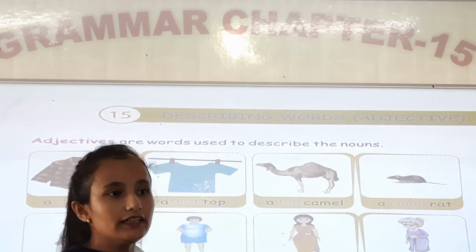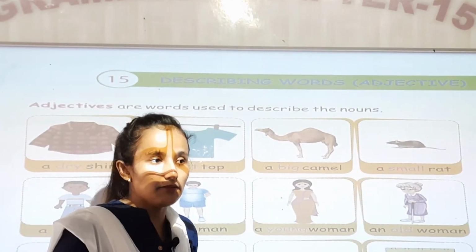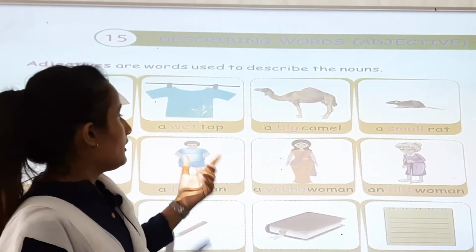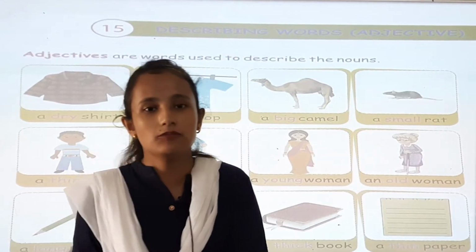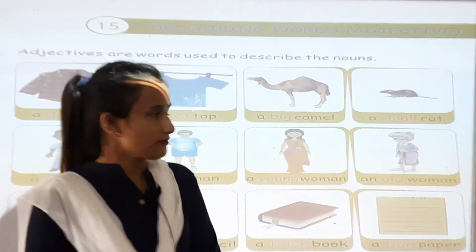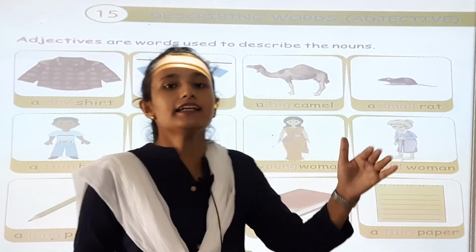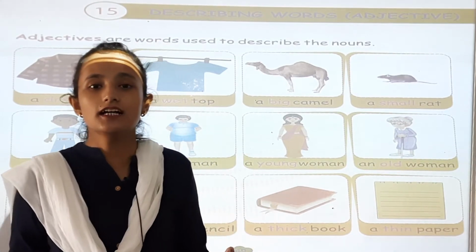For example, it describes a noun. किसी की विशेषता बताता है, name. For example, a big camel. Camel is the name of an animal, right? So how does it describe? For example, a big camel. Big is an adjective word and camel is a noun.